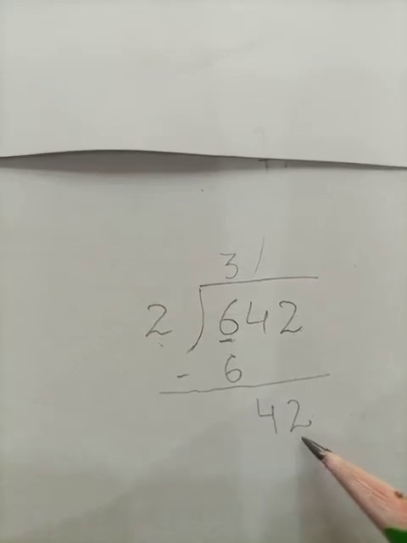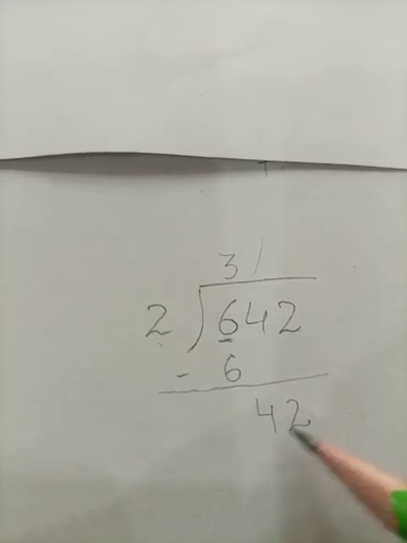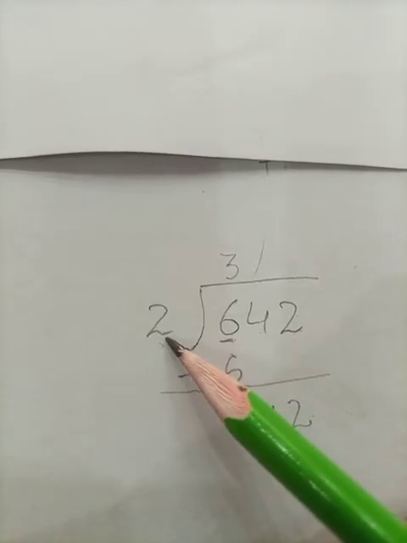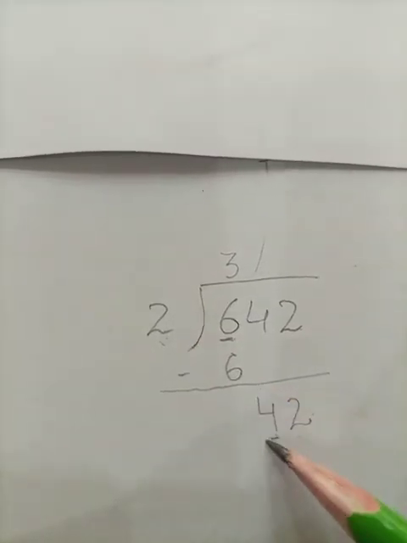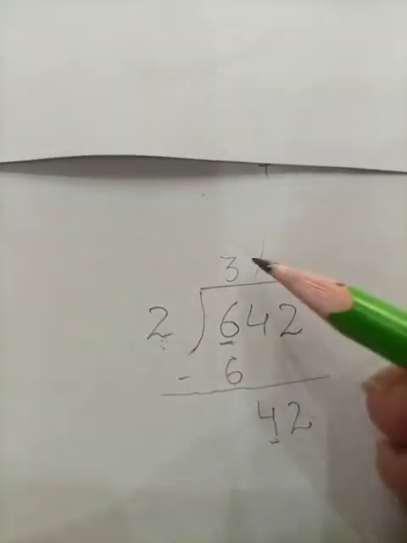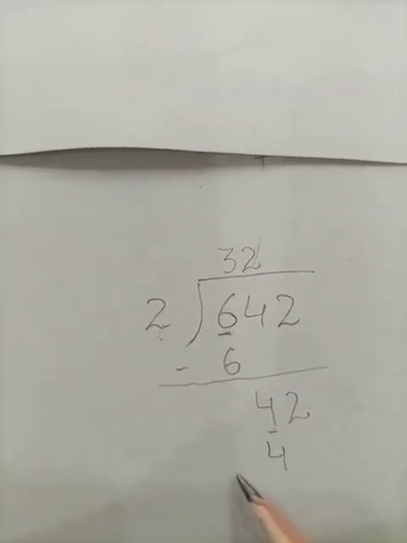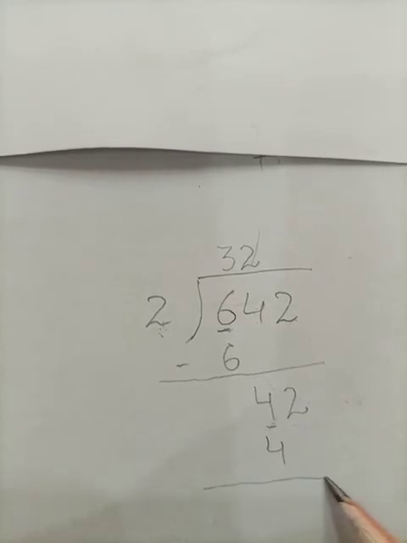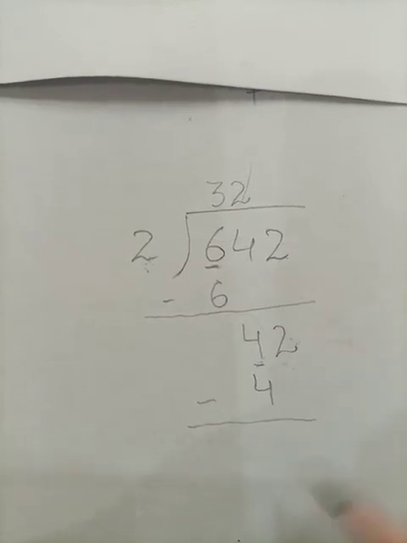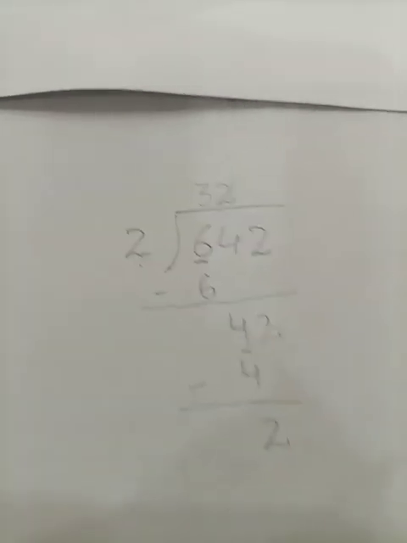That is again quite larger than the number 2. So students, here I am going to take my first number 4. That is also quite bigger than the 2. So students, let's try to divide it first. Read it with me. 2 ones are 2 and 2 twos are 4. 2 twos are 4. And again we are going to subtract it. Let's start subtraction from the ones. Here we are left with the number 2. So we are going to write this number 2 here.